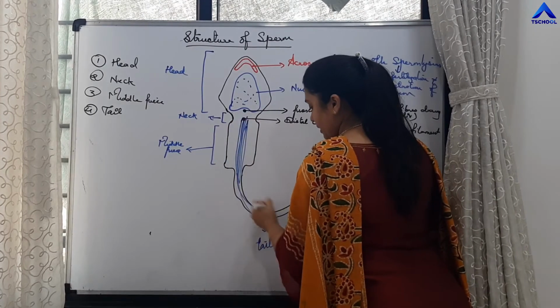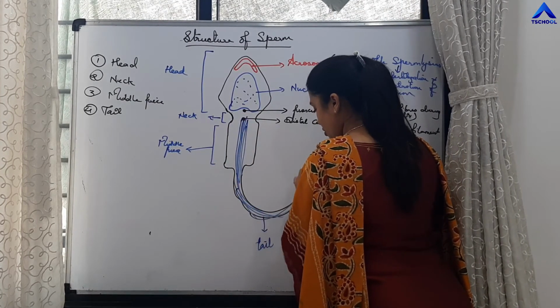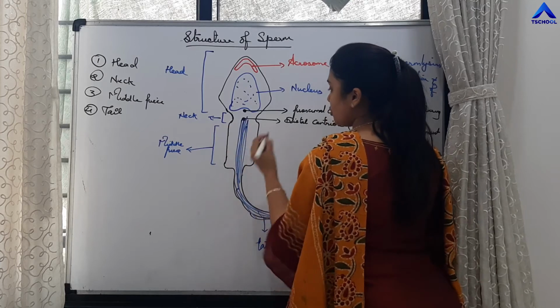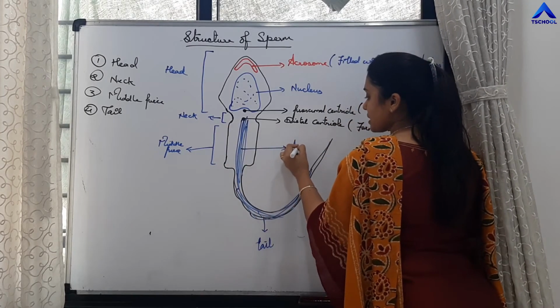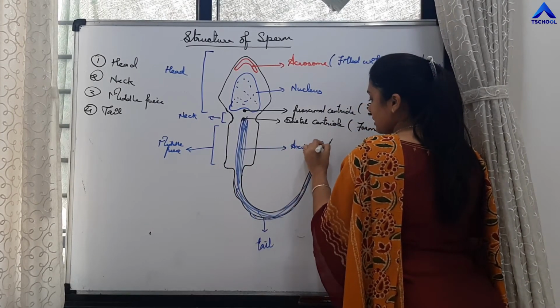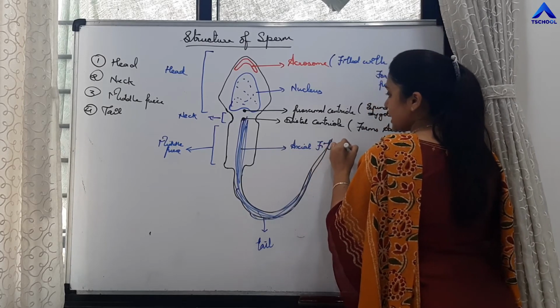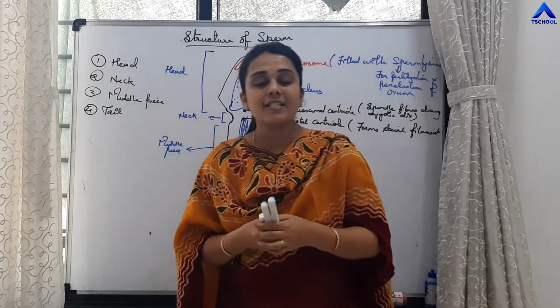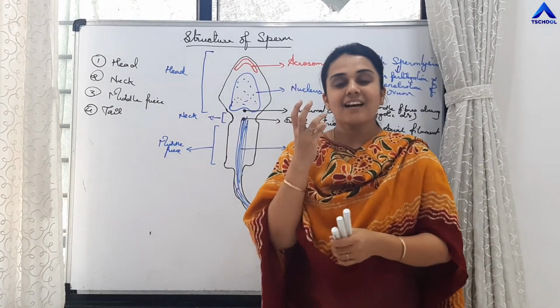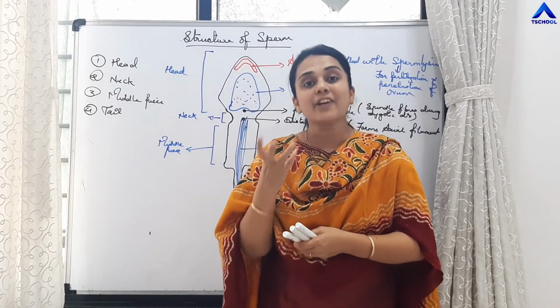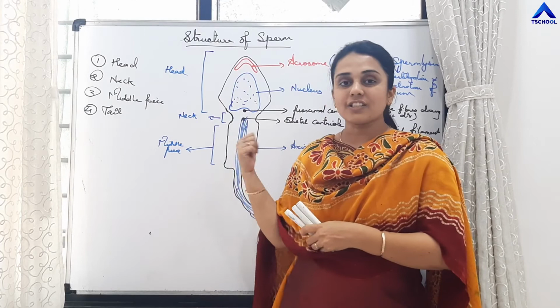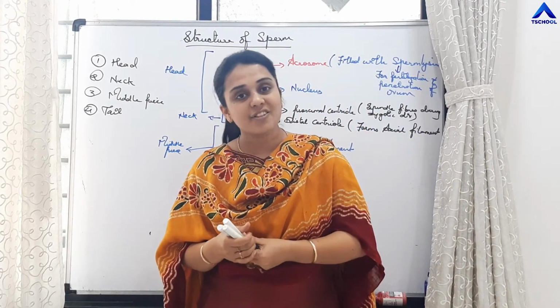That is called axoneme, right? So, this is axial filament. The distal centriole is actually functioning as a basal body or blepharoblast, right? And we know the structure of centriole is 9+0 arrangement.